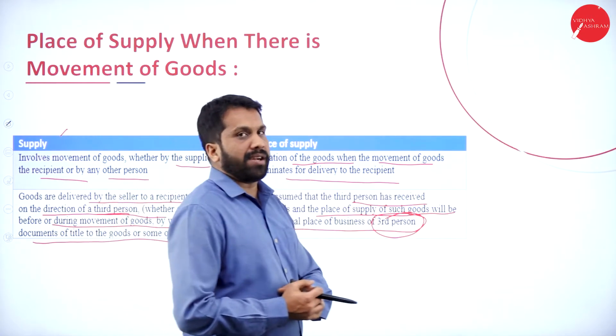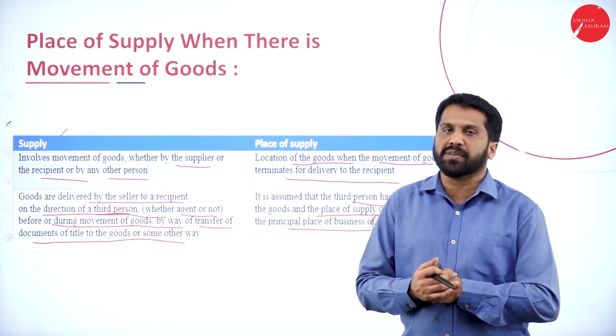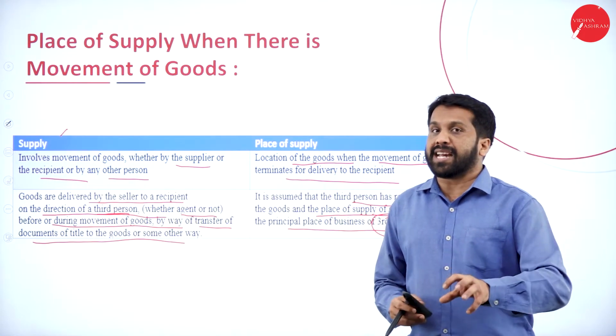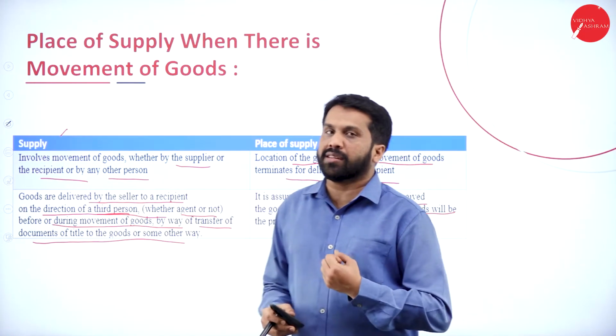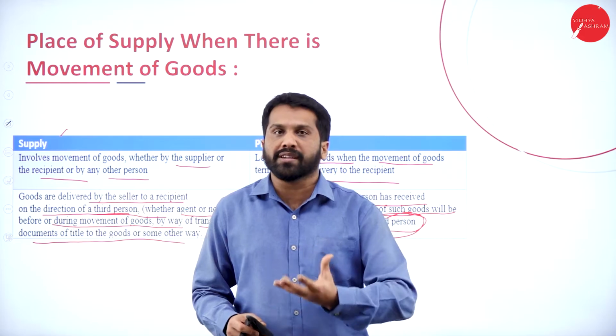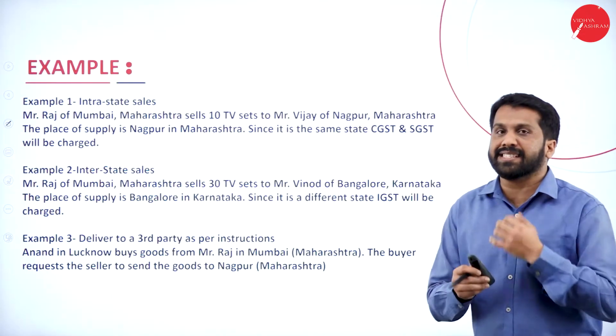Yes. So wherever the principal place of the third person is, that place is to be considered as the place of supply. Why? Because the tax is calculated on the basis of consumption, not on the basis of origin. So we're done with this. We'll go with an example.